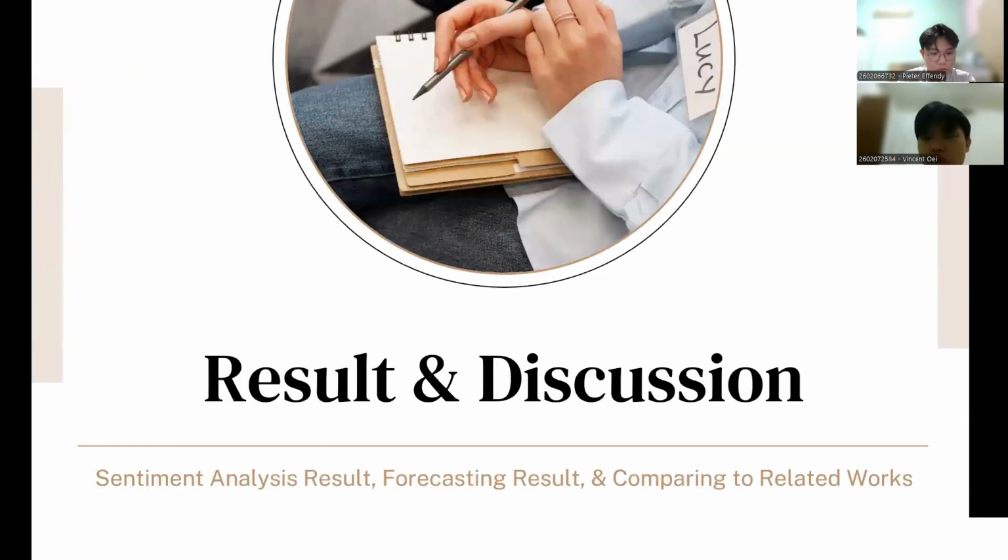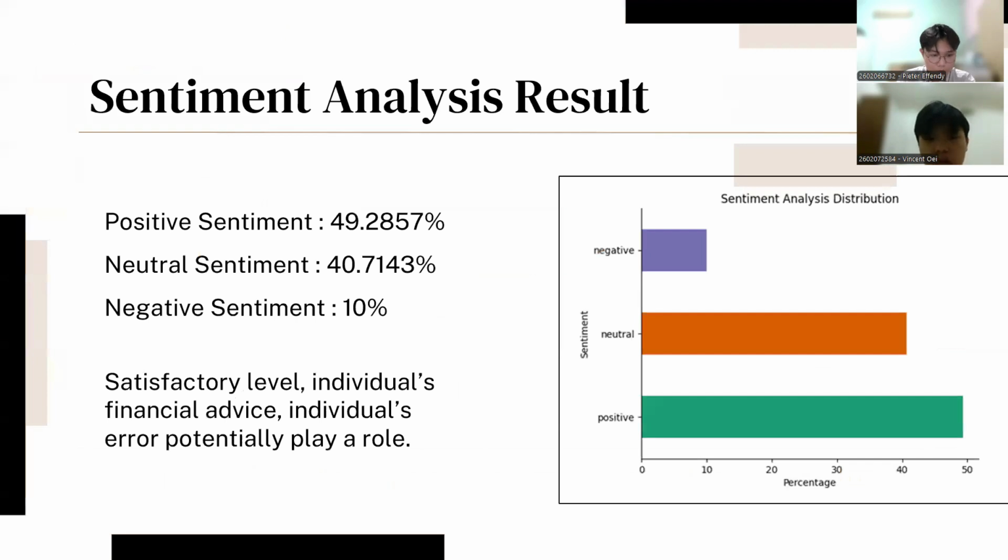So, what's the result of it? For the sentiment analysis result, it can be seen that the majority of sentiment is positive with the percentage of 49.2857%, followed by neutral and negative sentiment. It shows that most people are satisfied with Bitcoin's market movements. A neutral sentiment is very common in the crypto market. This is due to the fact that many tweets explicitly state that they are NFA, or not financial advice. Furthermore, it appears that negative sentiments are few in number, which is likely due to individual error.